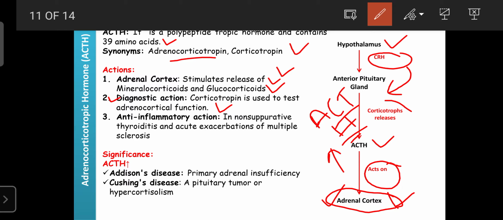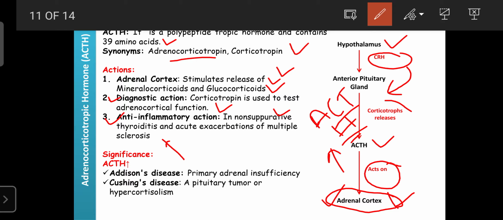Okay, so this ACTH also has anti-inflammatory actions. It means it is helpful to decrease inflammation, especially. There are no other medications available for treatment of inflammation in the thyroid gland, known as non-suppurative thyroiditis.